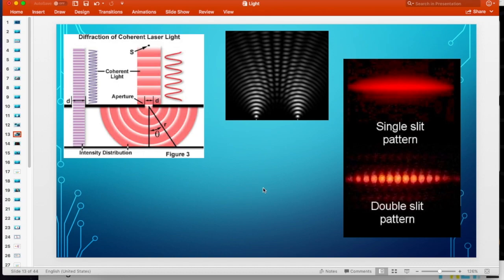Well, guess what? Light can do that because light is a wave. So imagine we have light shining through two slits. Both the slits diffract the light, and then eventually the two wave patterns are going to meet up and affect each other. Wherever peak meets peak, we're going to get bright light. Wherever peak meets trough, we're going to get no light, that's been canceled out. And so we're going to get what is known as an interference pattern, which you can see right here. We're going to get a bright band, a dark spot, a bright band, a dark spot, a bright band, a dark spot, so on and so forth.